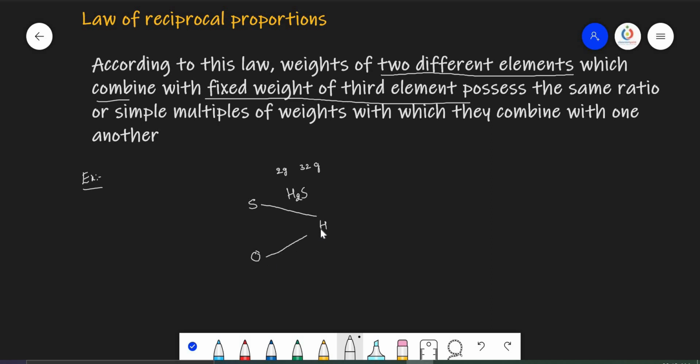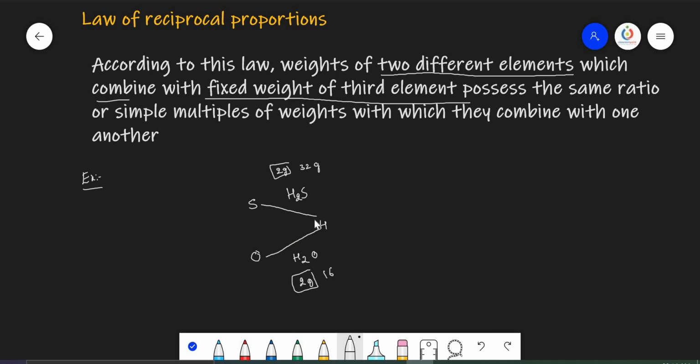And oxygen also combines with hydrogen but forms H2O, where hydrogen mass is 2 grams, oxygen mass is 16 grams. So what this law says is, when there are two elements combining with the fixed mass of the third element, this is the fixed mass. Here sulfur reacts with 2 grams of hydrogen, oxygen also reacts with 2 grams of hydrogen.